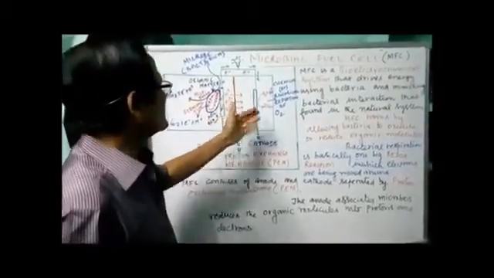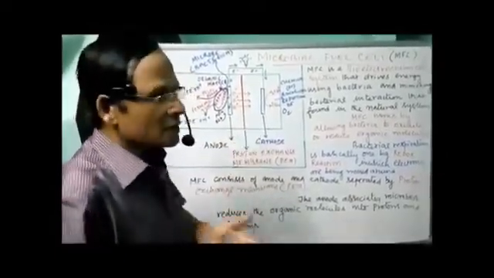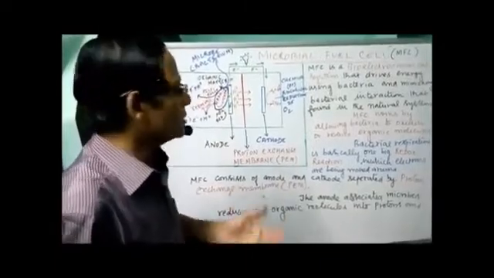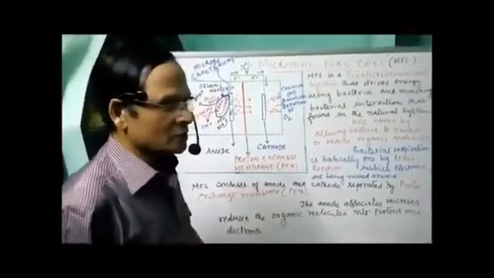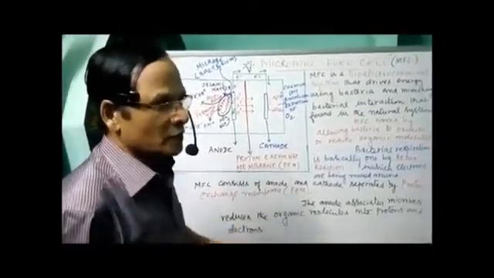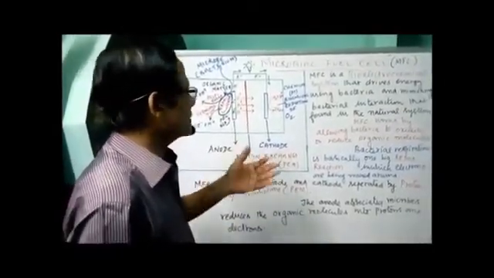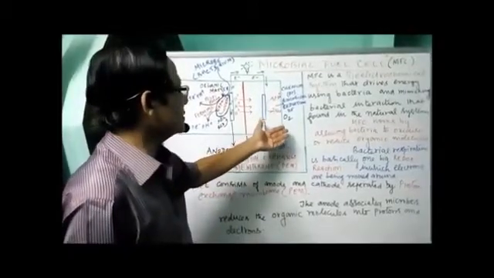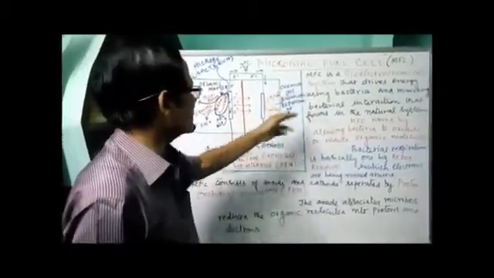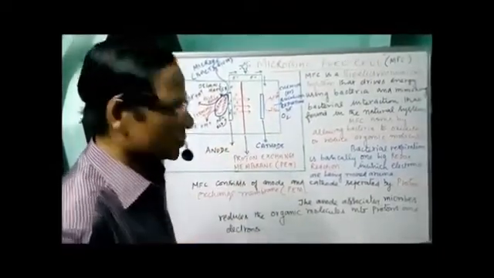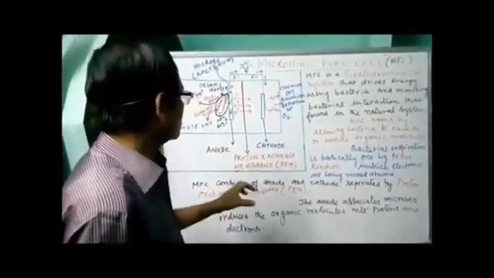Now the protons pass through the PEM to reach the cathode, causing the reduction of oxygen to form water. The reduction may be a chemical reduction or it may be a biological reduction. They use some reducing substances, ferrocyanide and ferricyanide. Here we have nitrogen, nitrates, sulfates, etc. being used in the case of biological reduction of oxygen. That's not necessary. Okay, that's about that one.